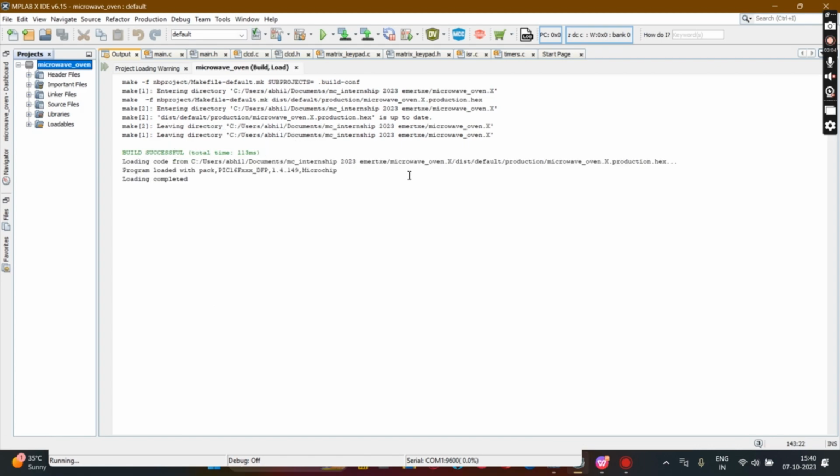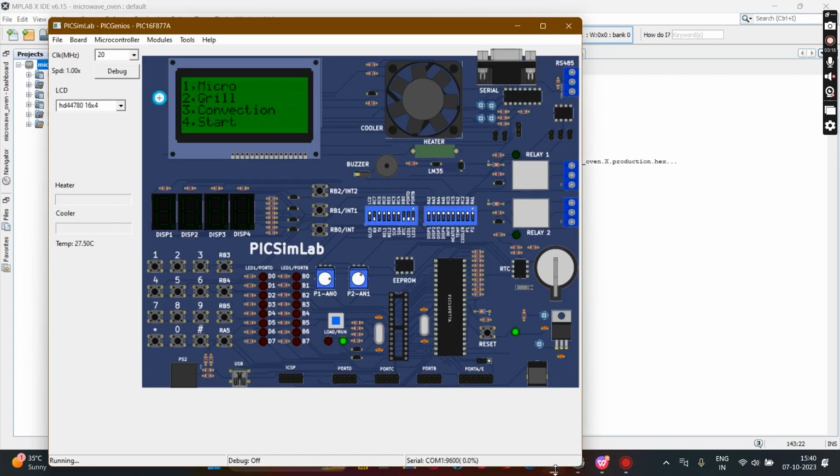So the build is completed and the hex file is created. Now let us go to the PICsimLab and load the hex file.